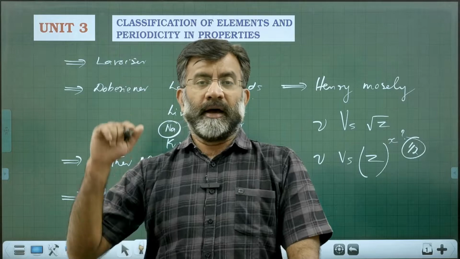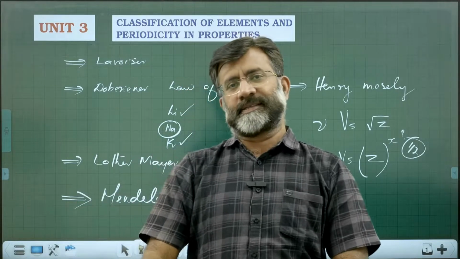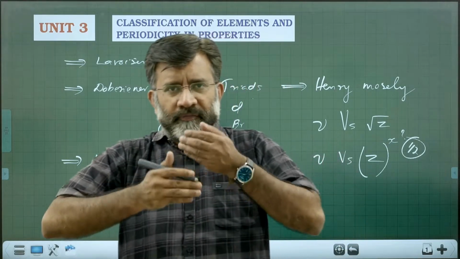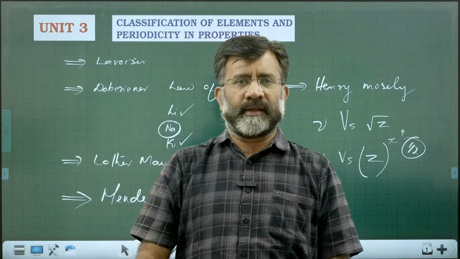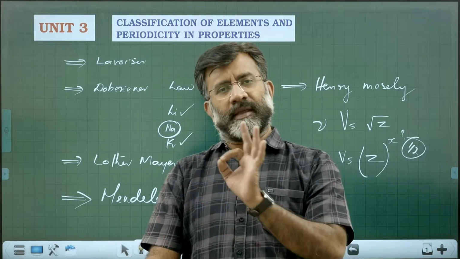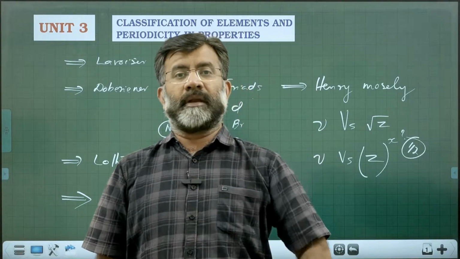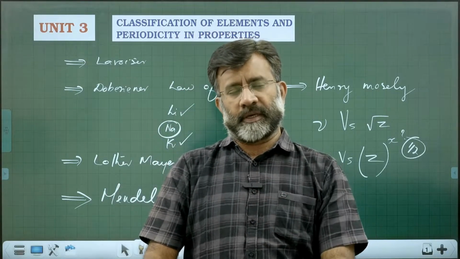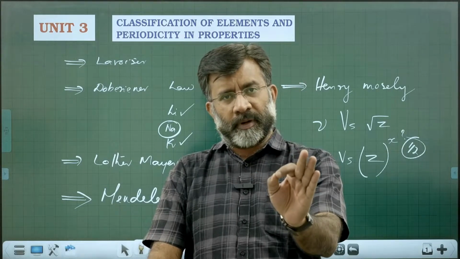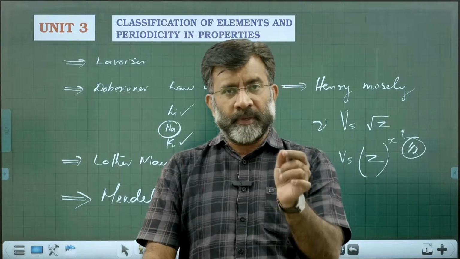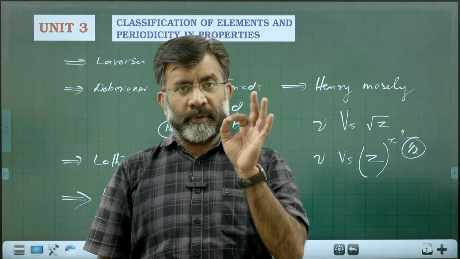This is Moseley's study, based on which he modified what Dmitri Mendeleev said. Mendeleev said the physical and chemical properties of elements are a periodic function of atomic weight. Moseley modified it: the physical and chemical properties of elements are a periodic function of atomic number, not atomic weight.